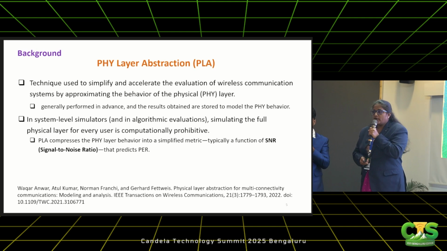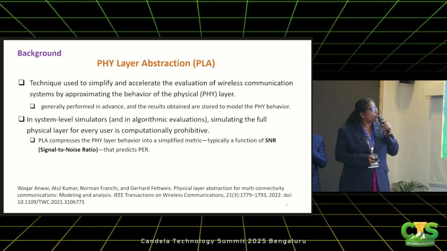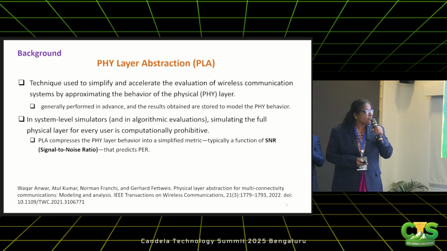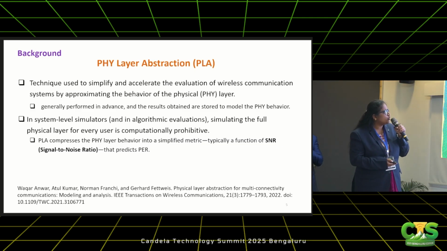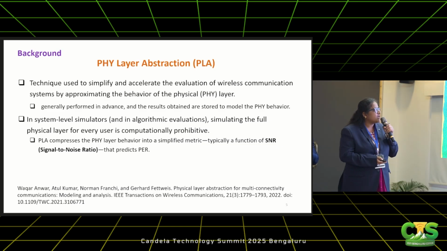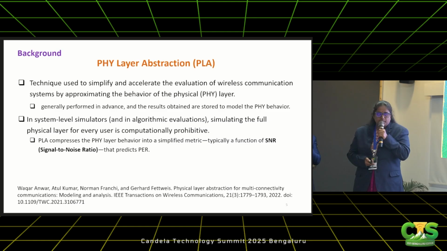Before going to the proposed rate adaptation technique, I would like to touch upon this background topic called PHY-layer abstraction. It's a technique used to simplify and accelerate the evaluation of wireless communication systems by approximating the behavior of the physical layer. It's generally performed in advance, and the results obtained are stored to model the PHY behavior.